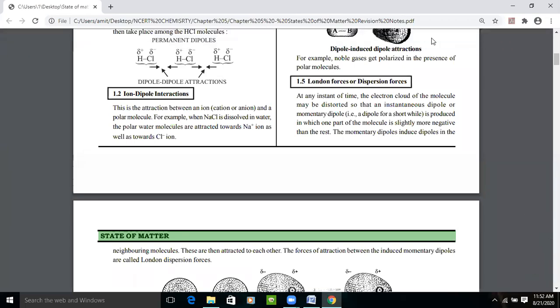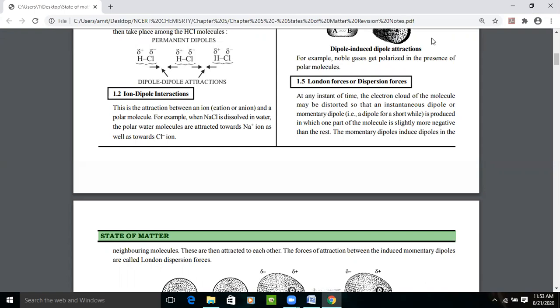Next force is dispersion force or London force, right? At any instant of time, the electron cloud of the molecule may be distorted so that an instantaneous dipole or momentary dipole is produced. Momentary dipole means it does not become a permanent dipole, it will be a temporary dipole, right?